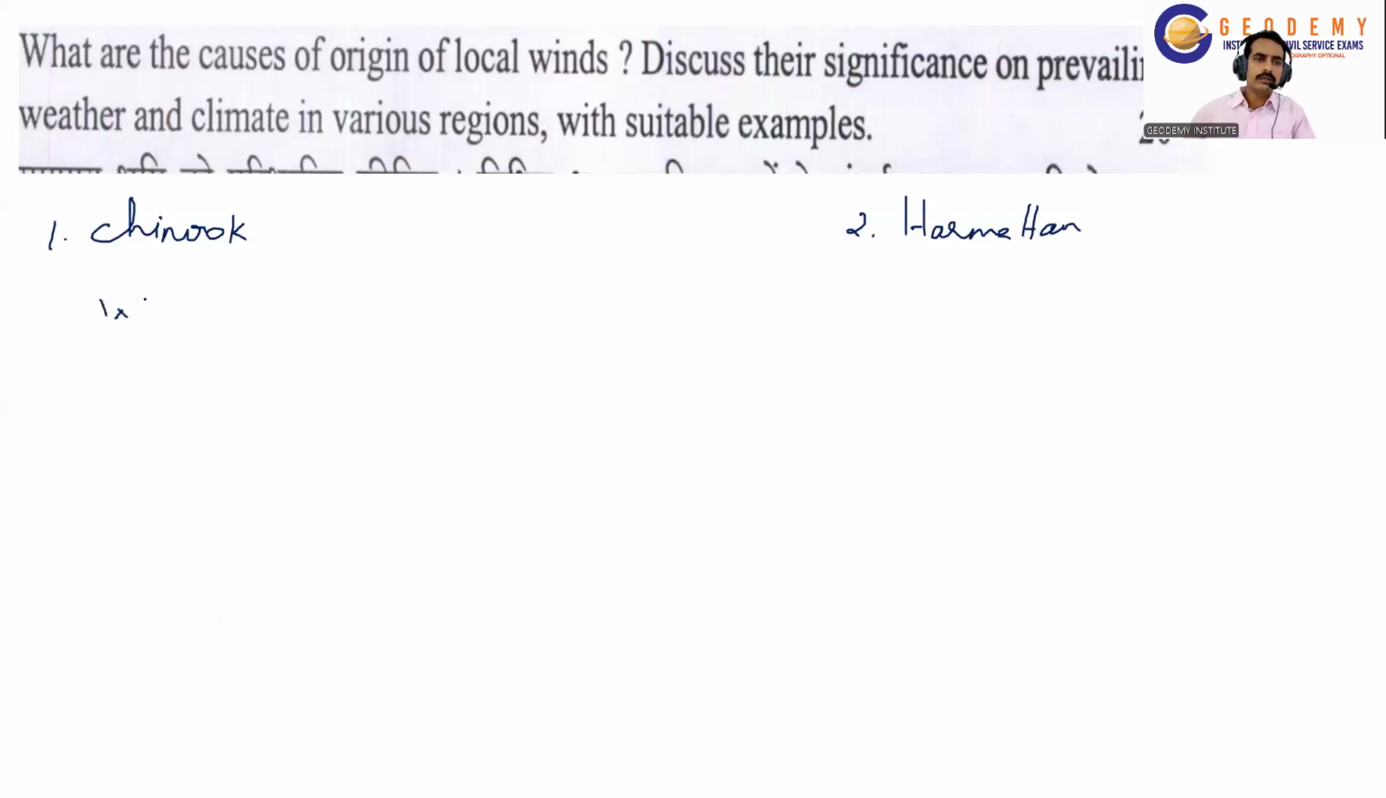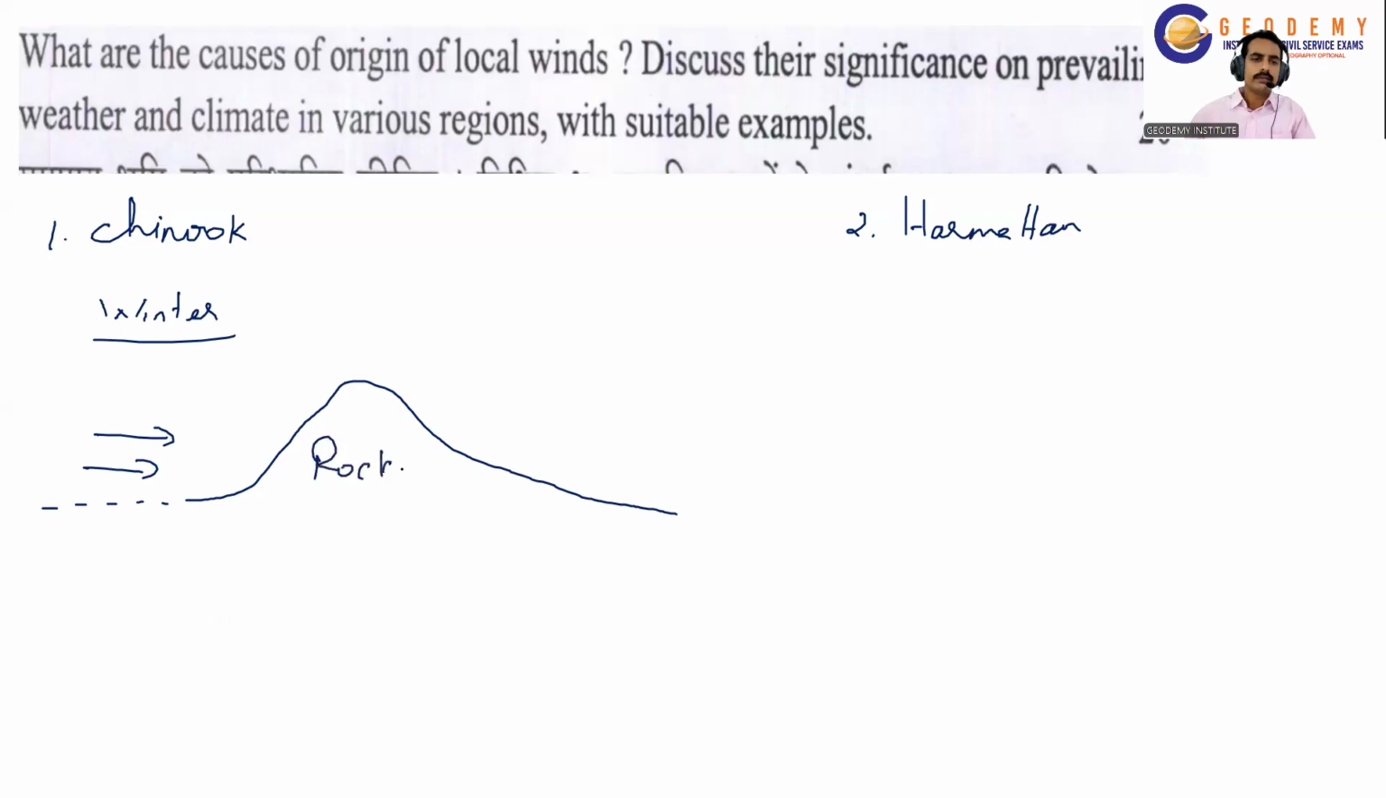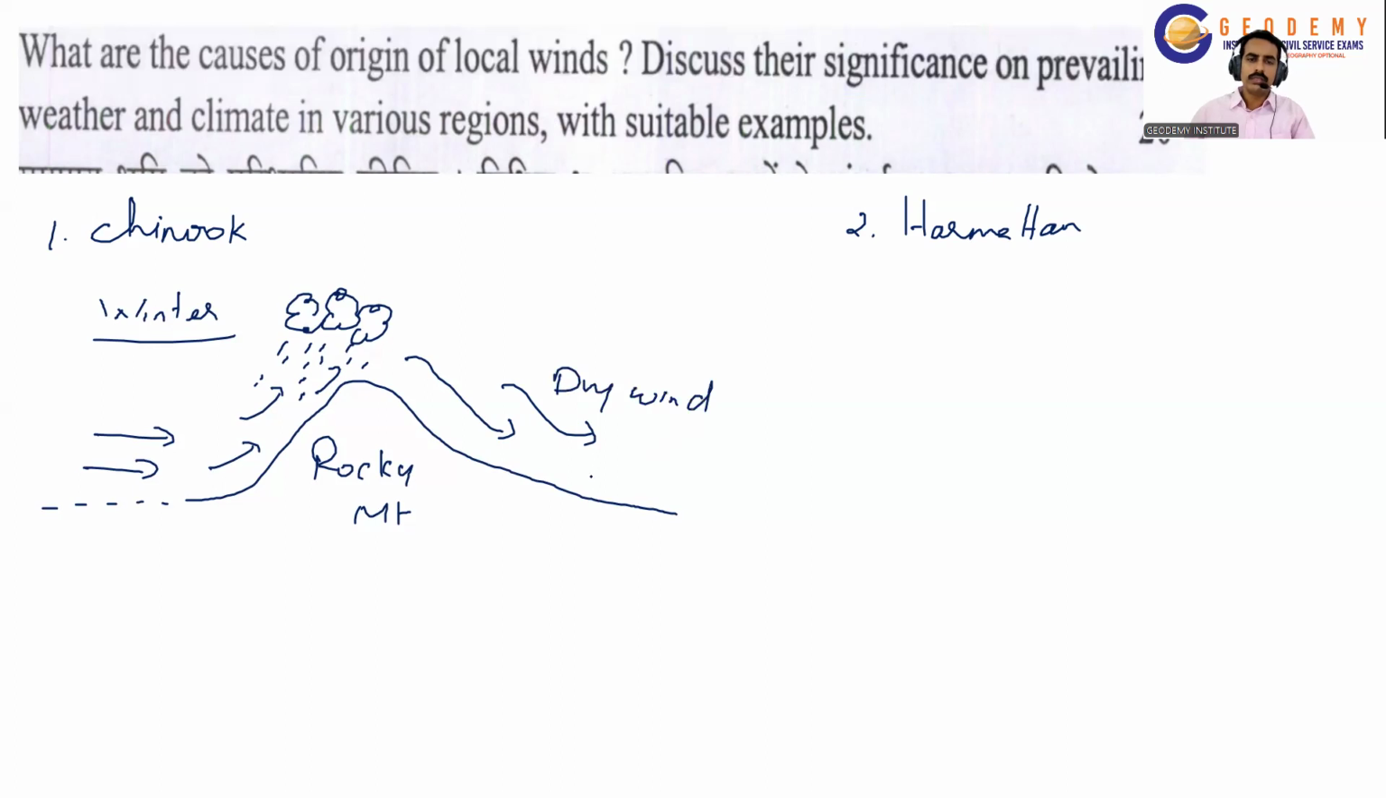The Chinook wind during the winter season in North America moves from the Pacific towards the Rocky Mountain. As it moves over the sea surface, it picks up moisture and hits the Rocky Mountain and rises, and the temperature decreases adiabatically, and it forms clouds and condenses, consequently giving rainfall over the western part of the Rockies. And then the dry wind descends over the leeward side, and the temperature increases adiabatically.